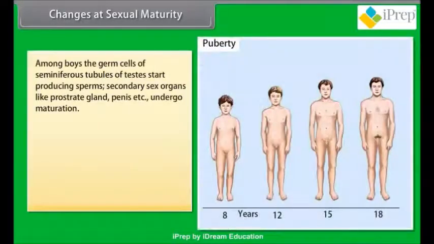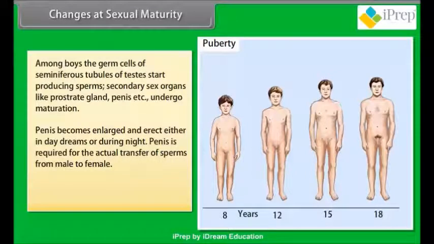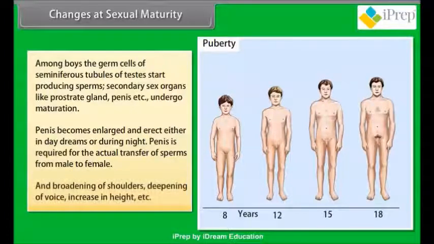Among boys, the germ cells of seminiferous tubules of testes start producing sperms. Secondary sex organs like prostate gland, penis, etc. undergo maturation. Penis becomes enlarged and erect either in daydreams or during night. Penis is required for the actual transfer of sperms from male to female. And broadening of shoulders, deepening of voice, increase in height, etc.